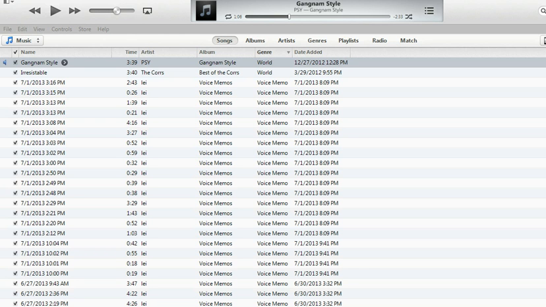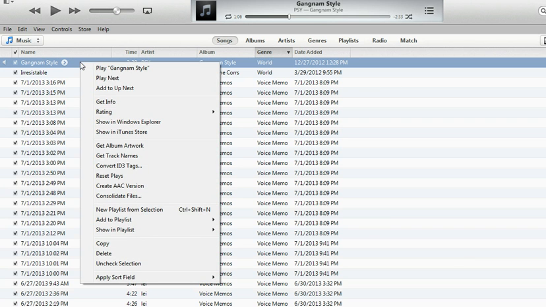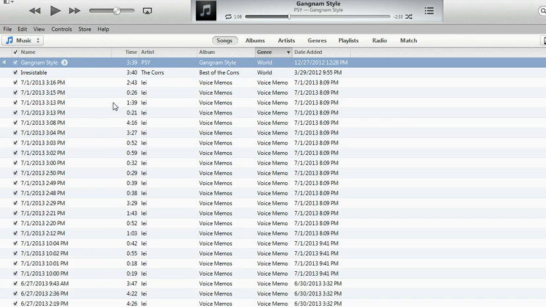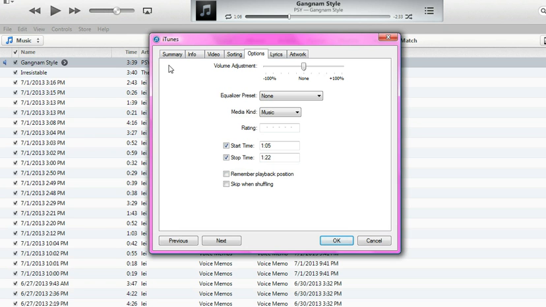After that, you're gonna have to listen and then jot down where you want to start the ringtone and where you want to end it. Then you go back to the song and right click it, go to Get Info, and then go to Options.